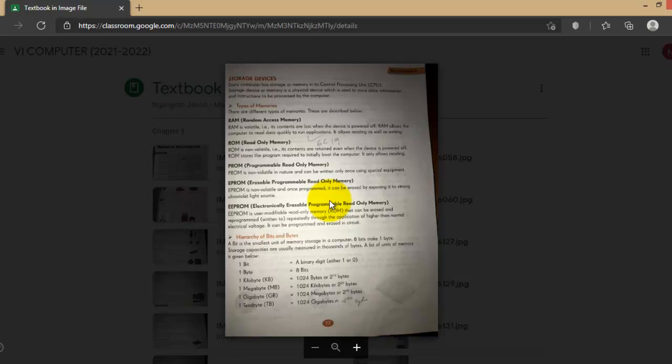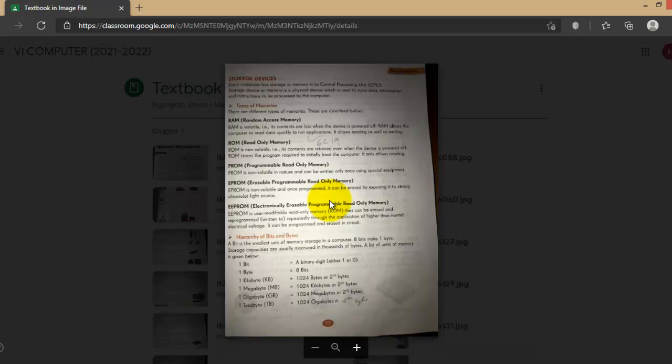So next is the hierarchy of bits and bytes. The smallest unit is the bit. One bit is equal to 0 or 1, that is a binary digit. In previous exams, some students were confused about this one.